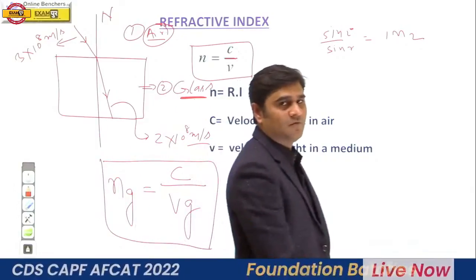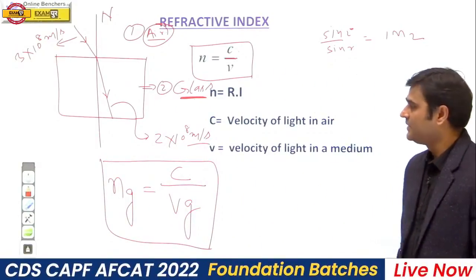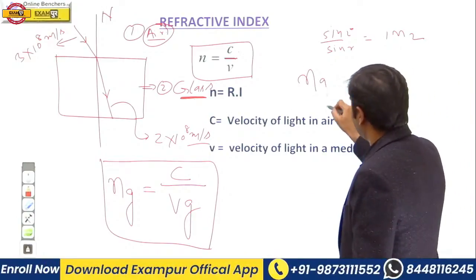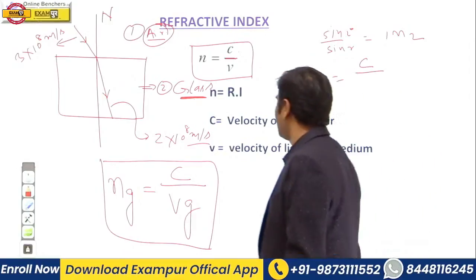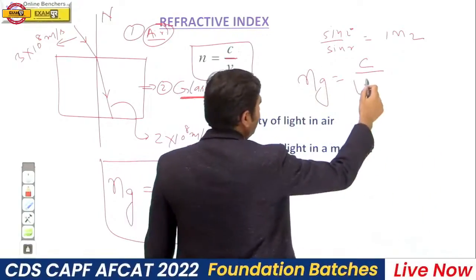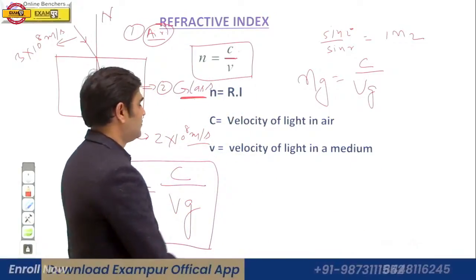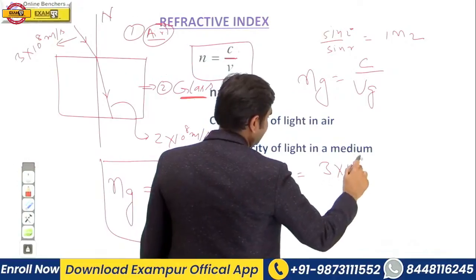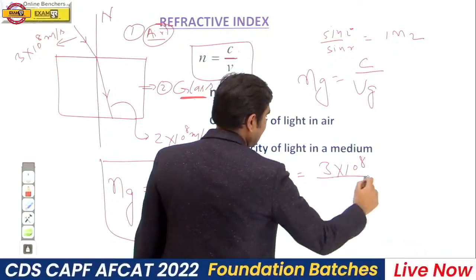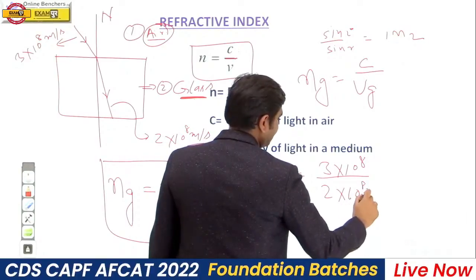So tell me, what should be the refractive index of glass with respect to air? Refractive index of glass, that is ng, will be equal to velocity of light in air or vacuum upon velocity of light in that medium, here glass. So it will be 3 into 10 to the power 8 meter per second upon 2 into 10 to the power 8 meter per second.